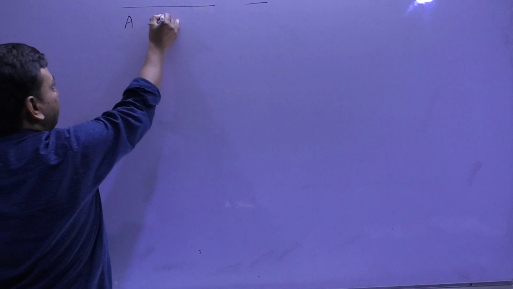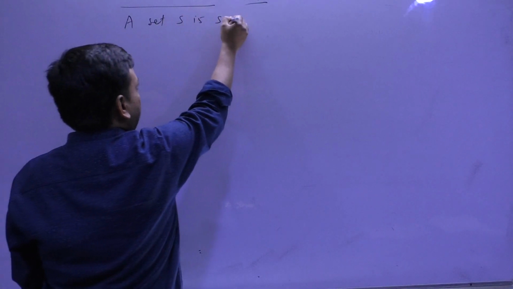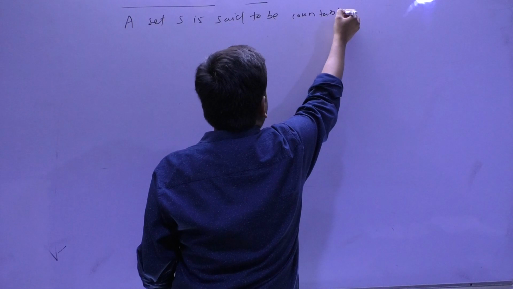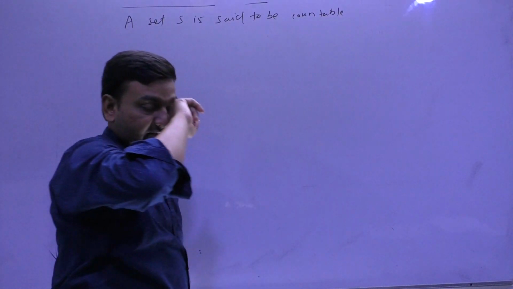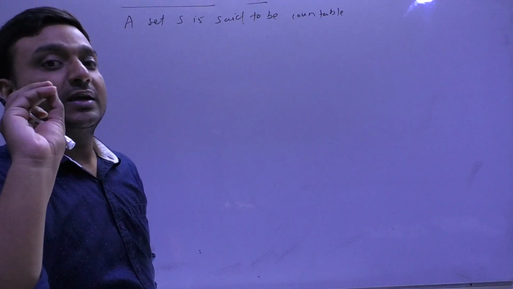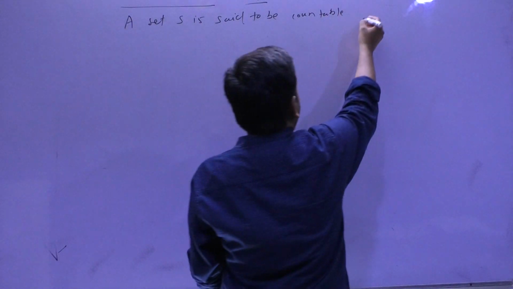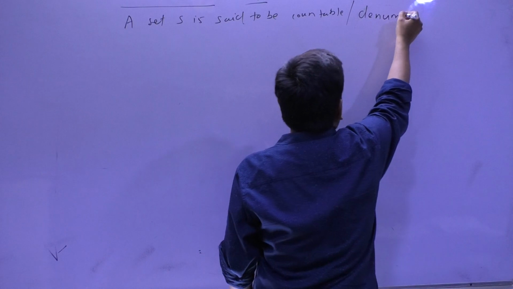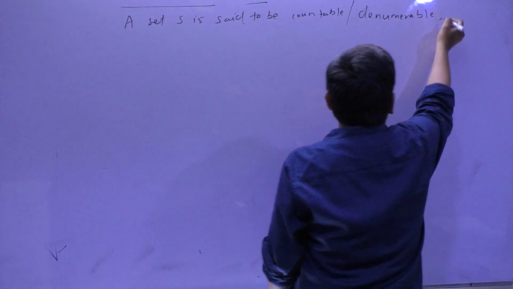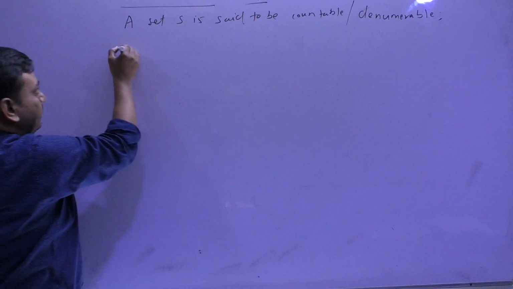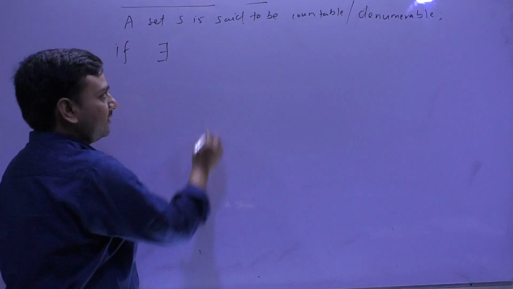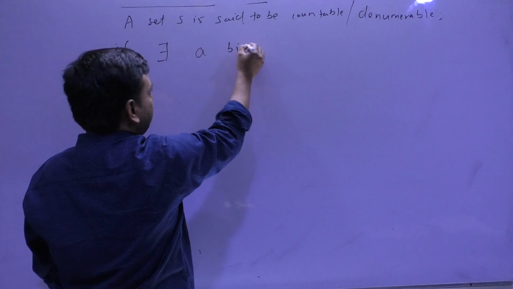A set S is said to be countable, or the other word we use, denumerable, if there exists a bijection.